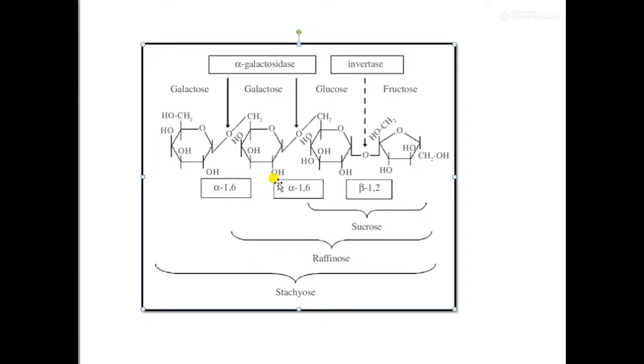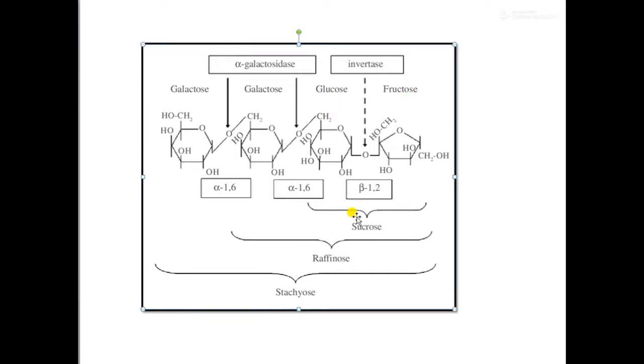Then again, when that undergoes alpha galactosidase action, it results in the formation of sucrose, which contains glucose and fructose. And when sucrose is again hydrolyzed by the enzyme invertase, you will get glucose and fructose.